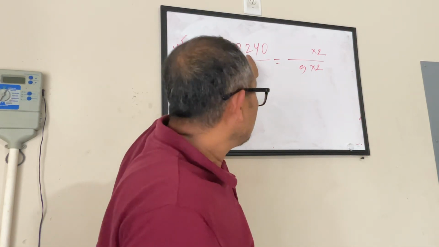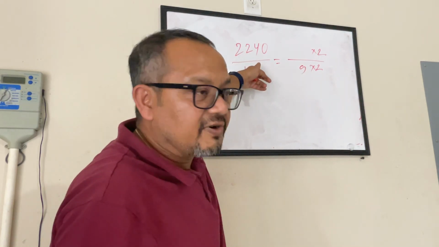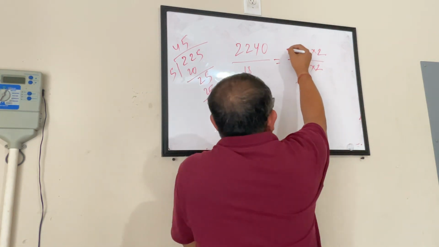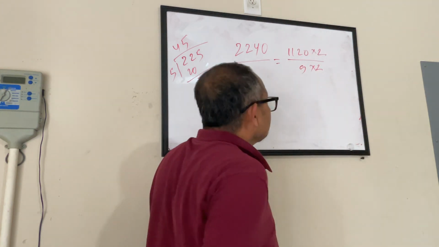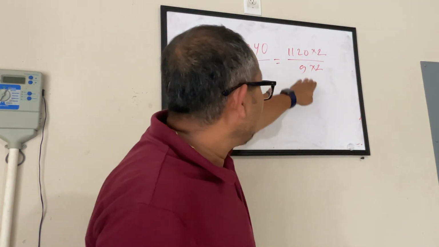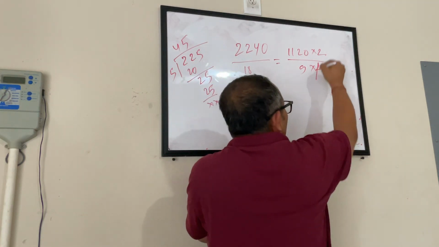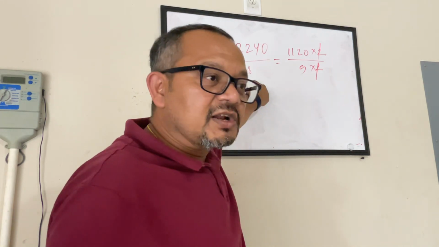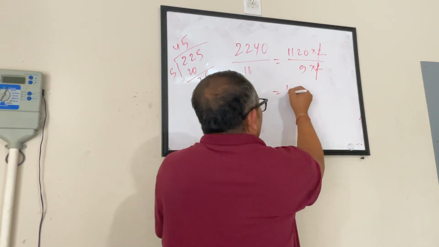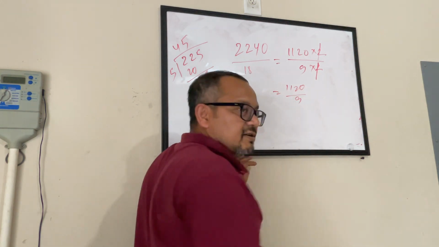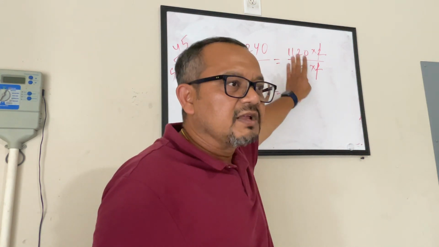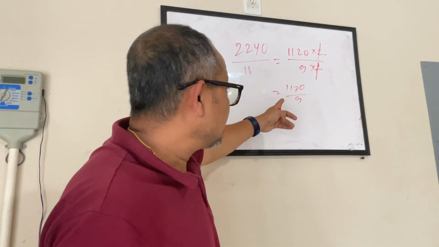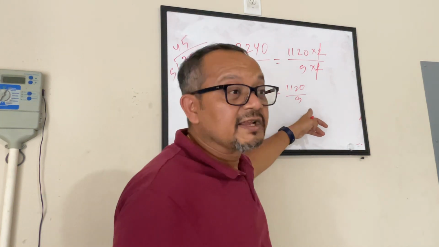Now this one. Here you don't have a choice, you have to divide. You will say, okay, this I can divide faster, so it's 1120. Now I have a situation where this 2 and this 2 I can do tic-tac-toe. So 2240 became a smaller, cuter number, which is 1120 by 9. Smaller than before. This is the most simplified form. Can we further simplify it? We can check, and that is when we will learn the next trick.